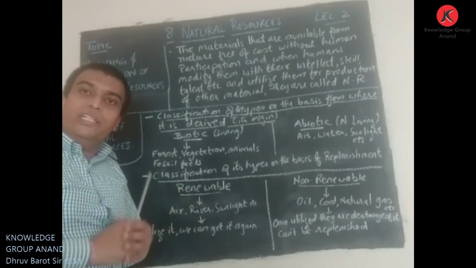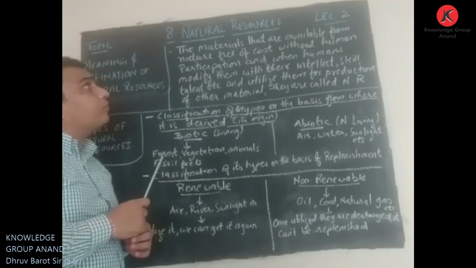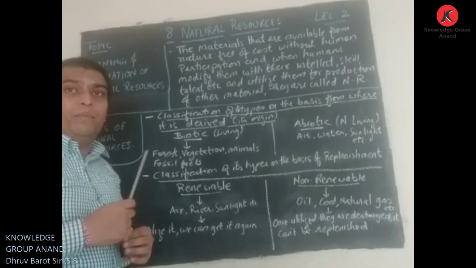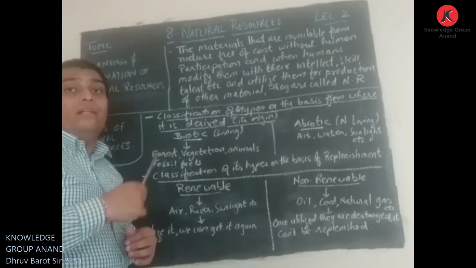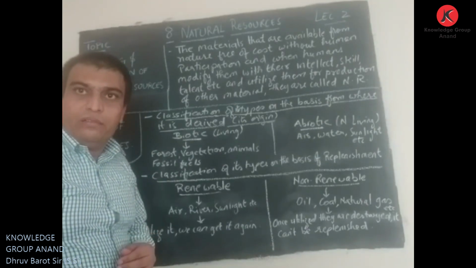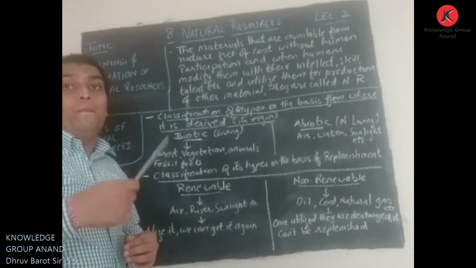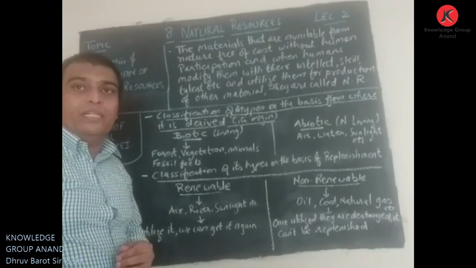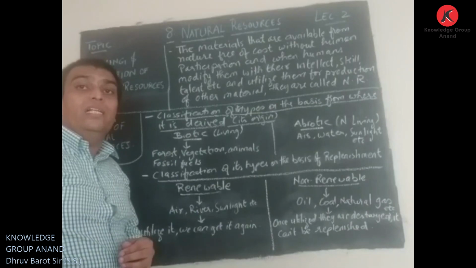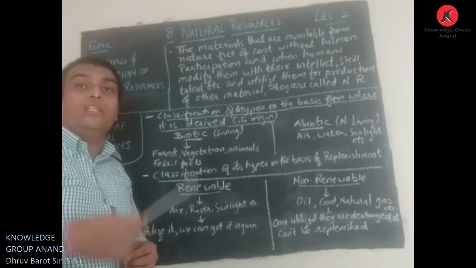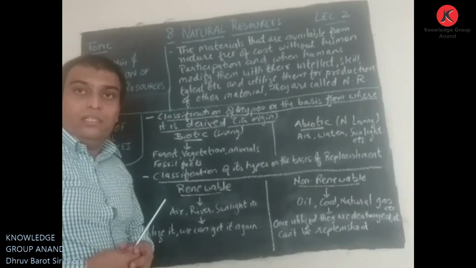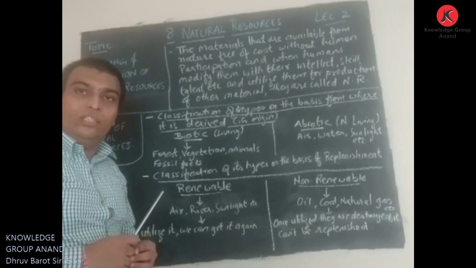It is a natural resource. Now, in the simple definition, it is obtained from nature, so it is natural, and when man uses that material to fulfill some need, it becomes a resource.